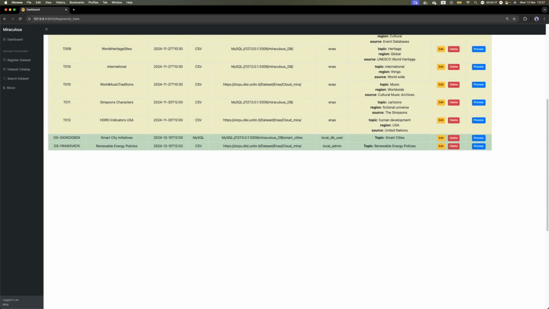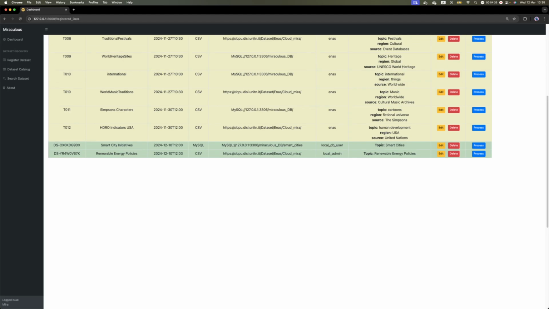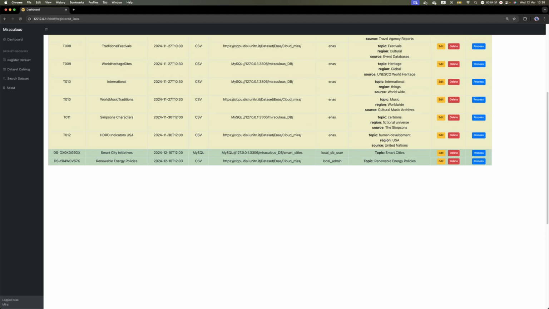So for each new dataset that is entered, you can navigate to the dataset catalog page, and then within the green background cells, you can process this dataset. That means this dataset is going to be digested within the Miraculous pipeline. And in this scenario, it makes it really visible for search and future scenarios.